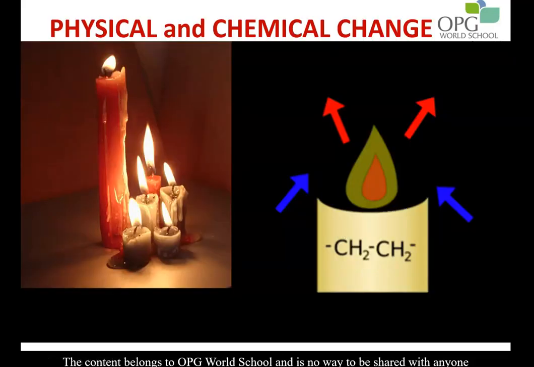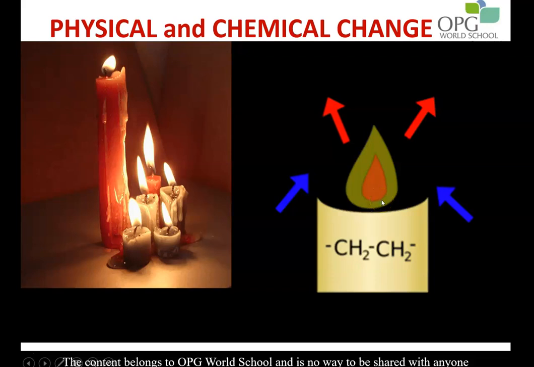Sometimes a process involves both physical and chemical change. In the burning of a candle, when the wax melts, it is a physical change. But when the wax burns by using oxygen and releasing carbon dioxide and water vapor, it is a chemical change.